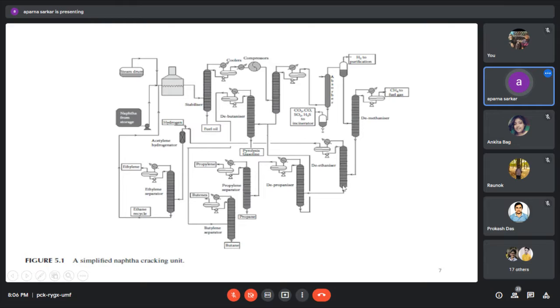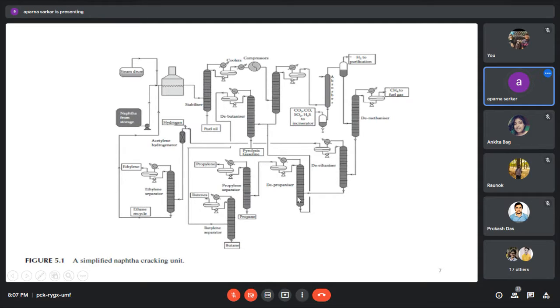Now coming to the bottom portion of the deethanizer section, the bottom product is coming into the depropanizer section. From the depropanizer, as a top product, we are separating mainly the C3 product. This C3 product is coming into the propylene separator part, from which we are separating propylene, and as a bottom product, propane.